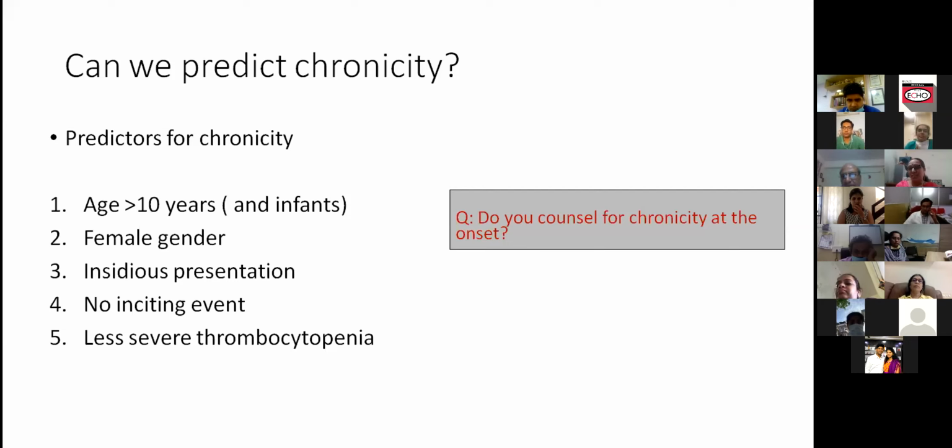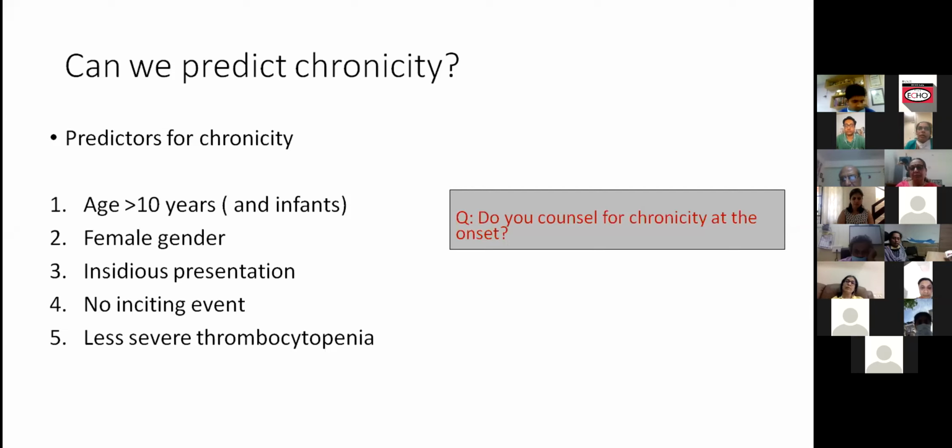Question was at the onset. So no, not at the stage of acute ITP. Occasionally we get patients, like adolescent girls, who have been investigated even by the pediatrician and evaluated. As per textbook teaching or guidelines, there is no indication to evaluate. But one odd child may have SLE with the presenting feature of thrombocytopenia. So we need to keep a very close watch on those children as to whether they are evolving into lupus or other rheumatological conditions. That has to be at the back of our minds.